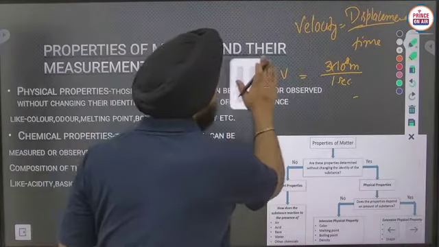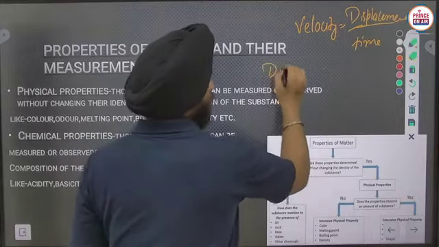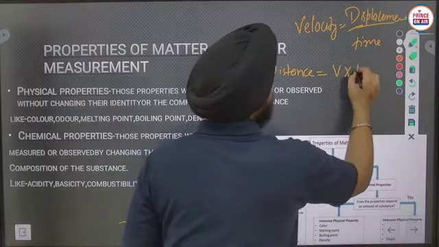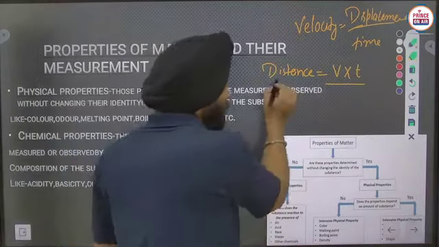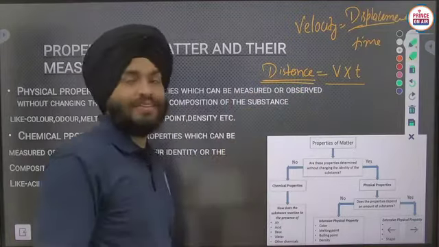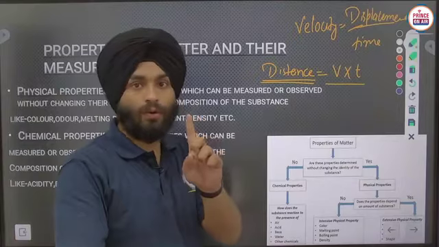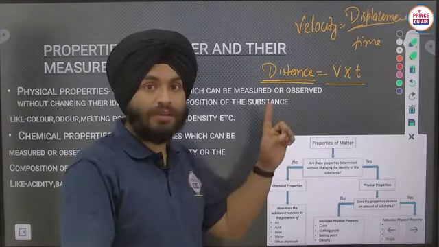So we have to calculate the distance or displacement, which is velocity into time. But as we know, if we have to calculate the distance in terms of only unit, that should be 1 meter, not 3 into 10 raised power 8 meter.